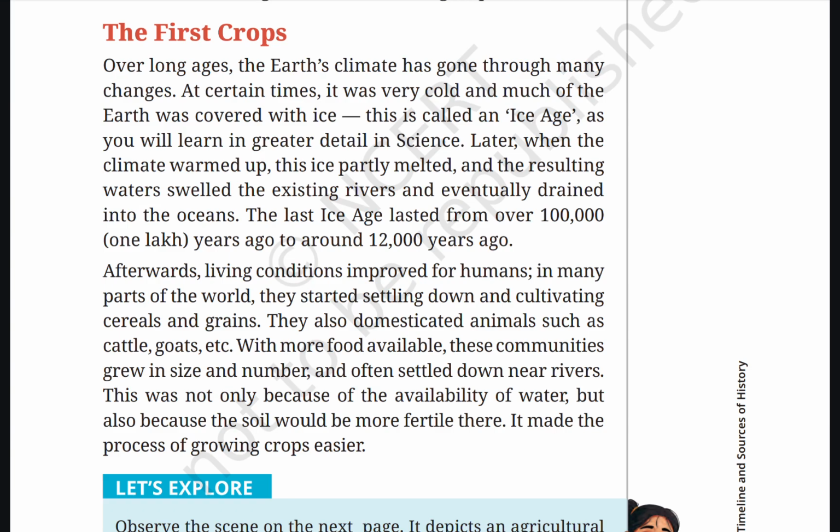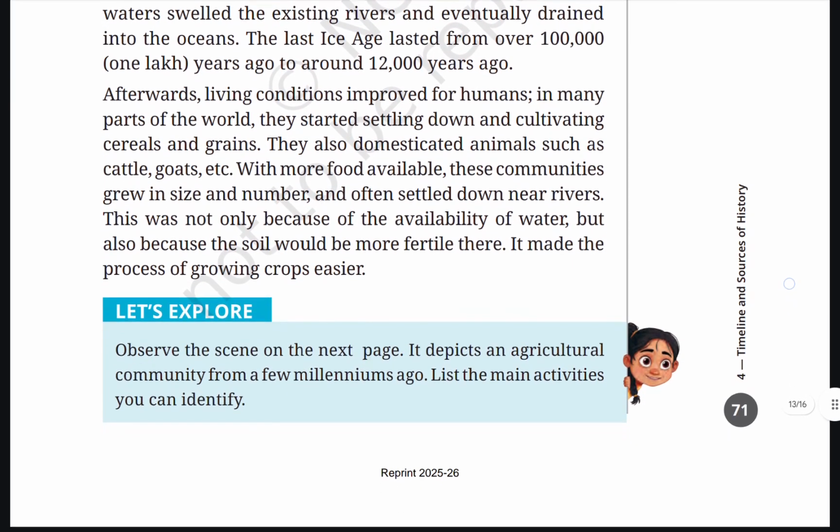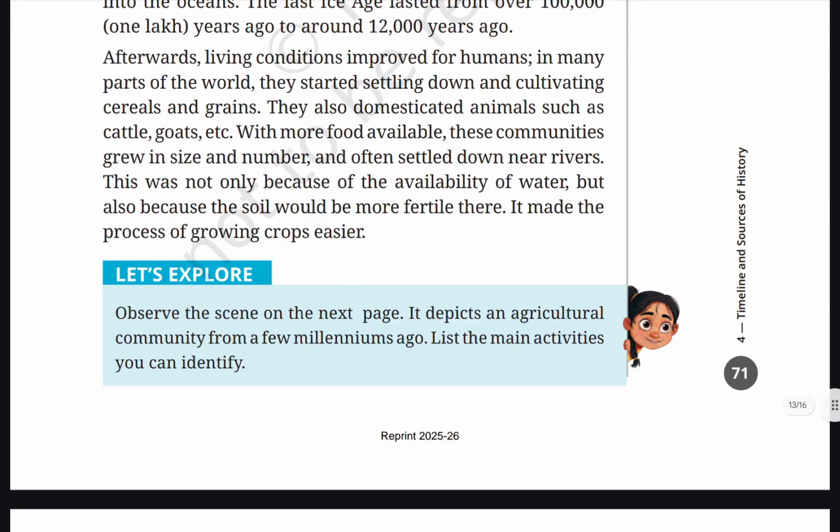The last ice age lasted from over 1 lakh years ago to around 12,000 years ago. Afterwards, living conditions improved for humans in many parts of the world. They started settling down and cultivating cereals and grains. They also domesticated animals such as cattle, goats, etc.